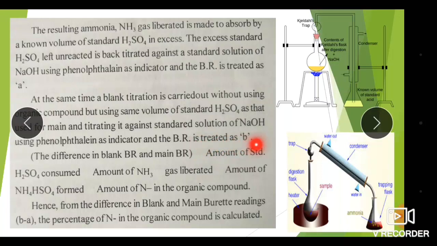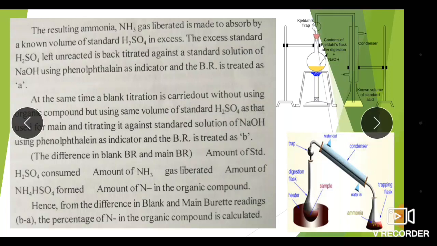So what is the method? Whatever ammonia is liberated by the reaction of H2SO4 and the nitrogen present in the organic compound is converted into ammonium hydrogen sulfate. Then this ammonium hydrogen sulfate is treated with 50% NaOH solution.